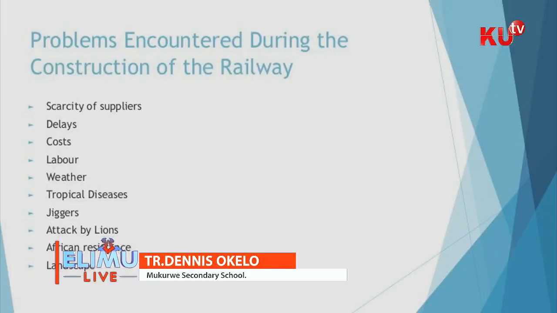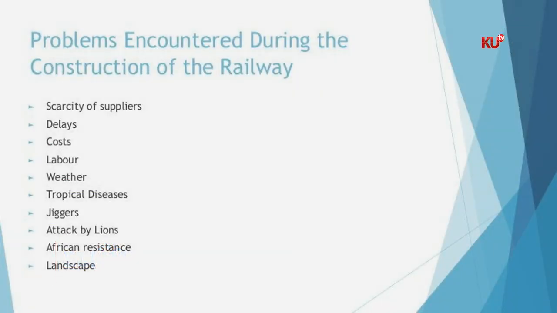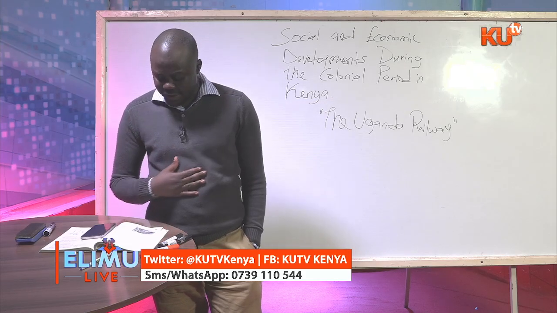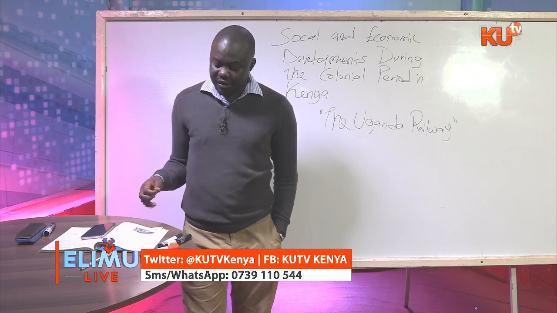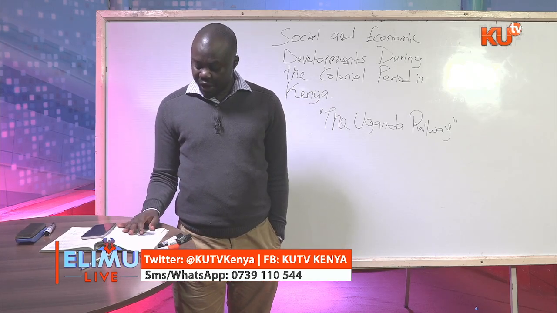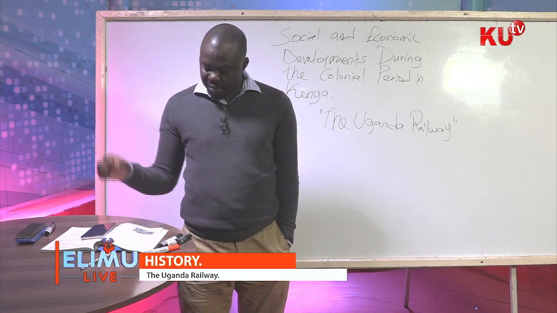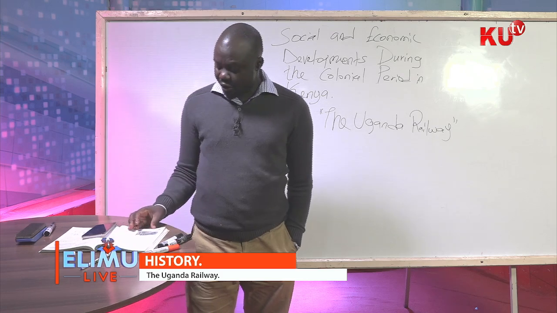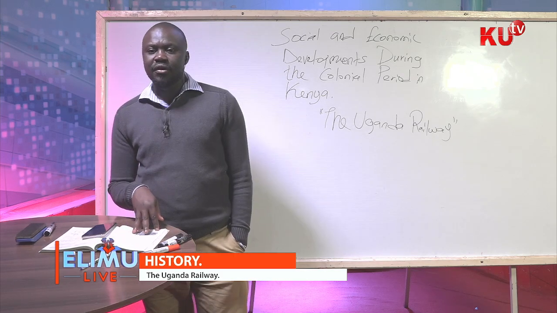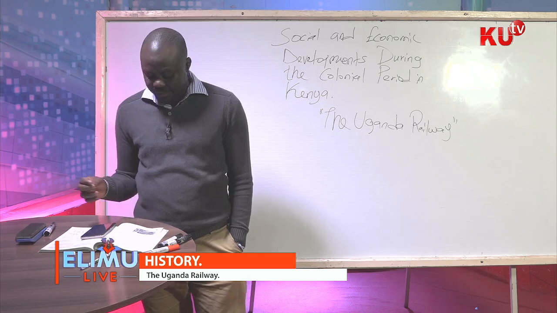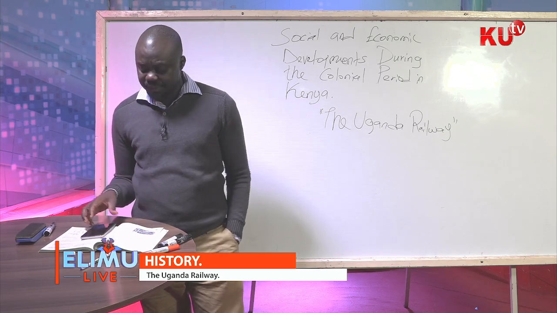Then the landscape. East Africa, and Kenya specifically, is blessed with escarpments and very nice geographical features. Now, to the construction workers or engineers, this provides a nightmare or a challenge. These enormous escarpments posed engineering challenges that caused the railway builders problems. It was difficult to construct a railway in this landscape, and the problem was overcome by hauling building materials by rope in wagons. The constructors also had to go through wide river valleys. Again, these were also challenges that they faced.